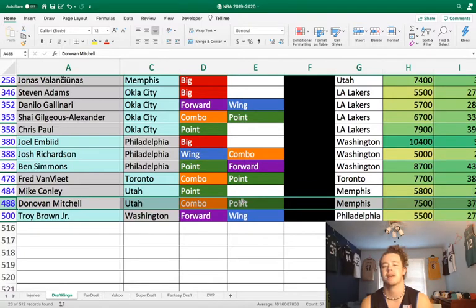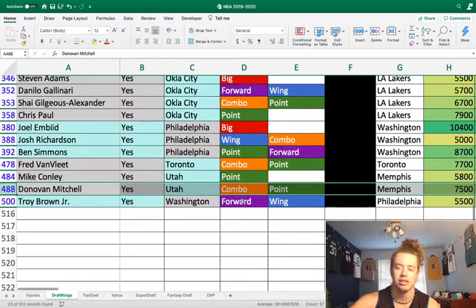I don't like Rudy Gobert's matchup against Jonas Valanciunas too much, and I just don't really want to play Ingles or Royce O'Neale. I think Mitchell will probably go higher owned, so I think Mike Conley might actually be a guy to go to today, just because he is going to be lower owned. And hey, if you want to play that revenge narrative, Mike Conley knocking his old team out of the playoffs, although it's Mike Conley, he doesn't have any revenge narrative, but it's always a fun thing to think about.